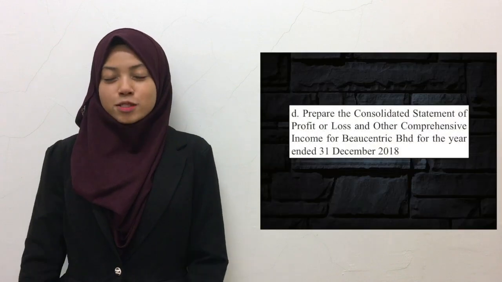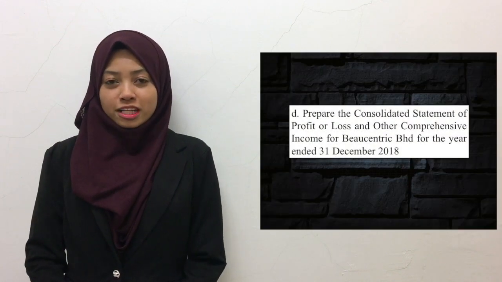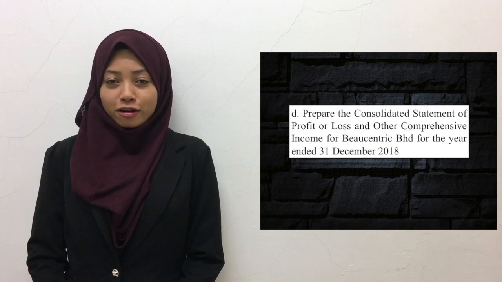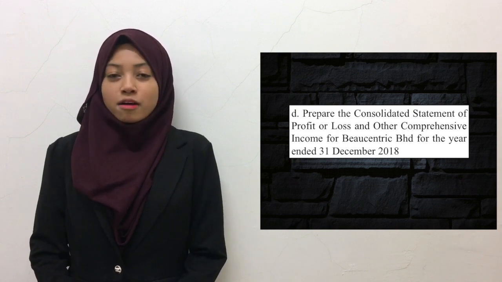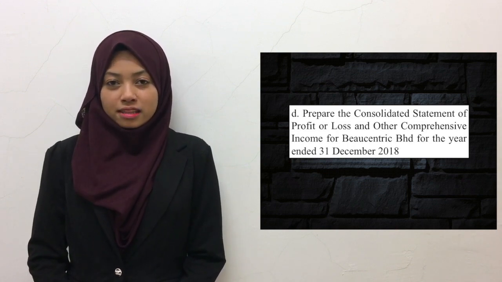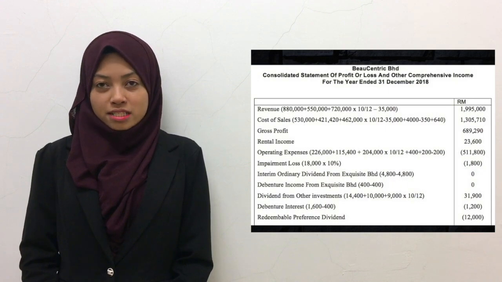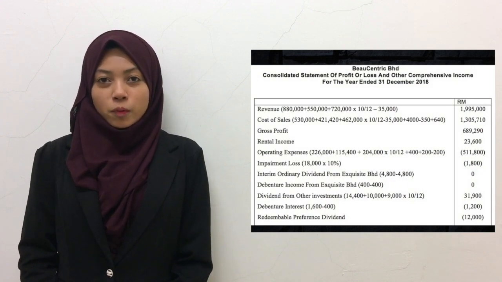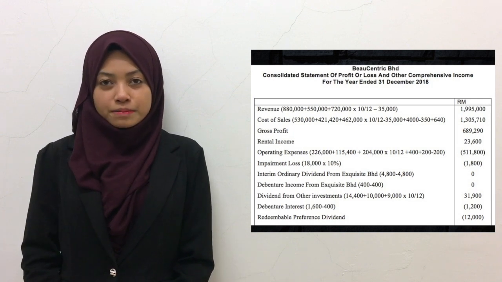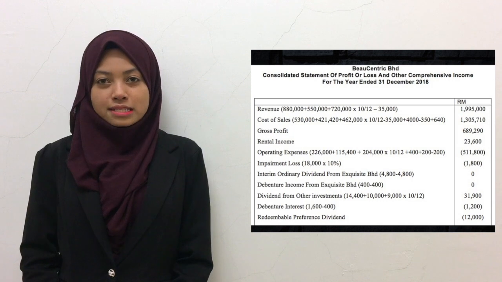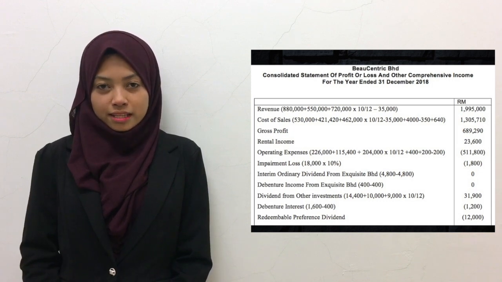Now I will be explaining about question D. This question requires us to prepare consolidated statement of profit or loss and other comprehensive income for Biocentric Berhad for the year ended 31 December 2018. Revenue, cost of sales, dividends from other investment, operating expense and taxation for Amaze need to be apportioned to 10 months since we acquired this company on 1 March 2018.